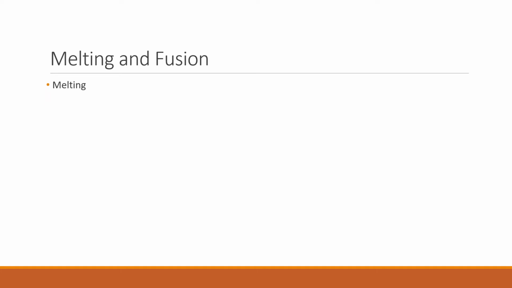First is melting. We know the change from solid to liquid phase by the absorption of heat at a constant temperature is called melting. And the constant temperature at which this solid changes to liquid is called the melting point of that solid.